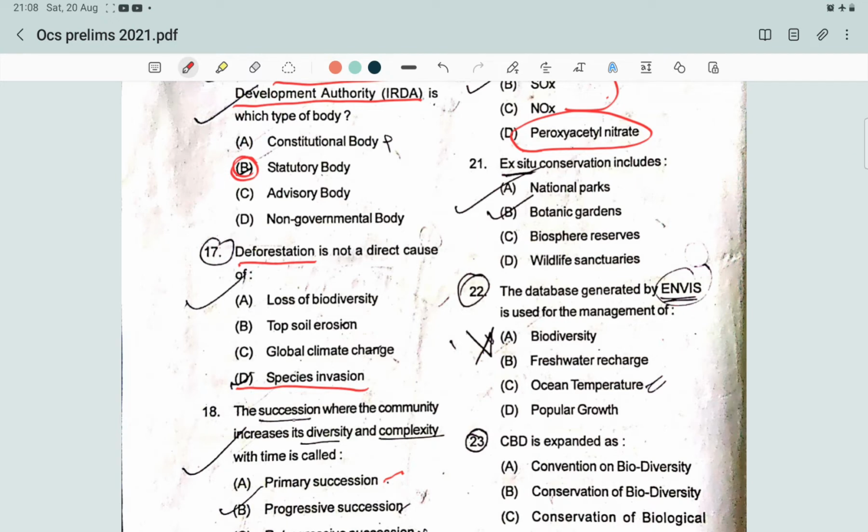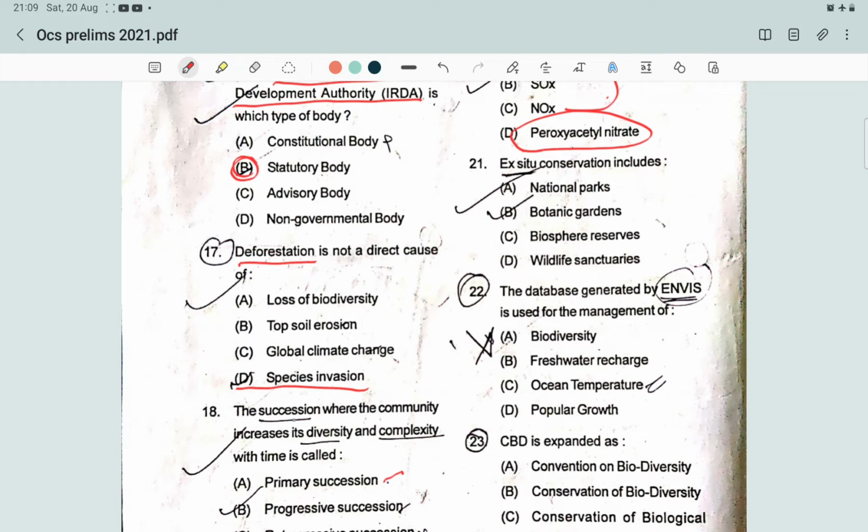Next question is: ex situ conservation includes which of the following? So what is ex situ conservation? Conservation is of two types, that is ex situ conservation and in situ conservation. Ex situ conservation includes the conservation of components of biological diversity outside their natural habitats. That is called ex situ conservation.